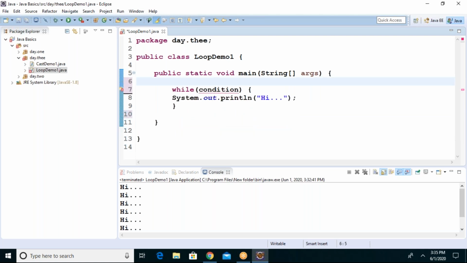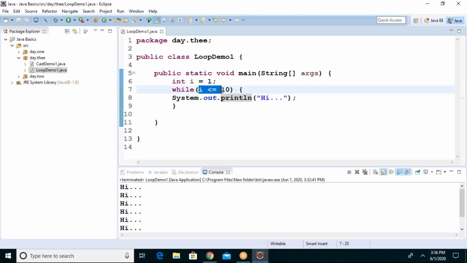Now let me do one thing. I want to print hello 10 times. So I just declare one variable, int i equals 1. Initially i contains how much? 1. Now I'm saying i less than or equals to 10. Tell me, is this condition true or false right now? True. Why? Because i equals 1, so 1 is less than or equals to 10. So it is true, it will print.